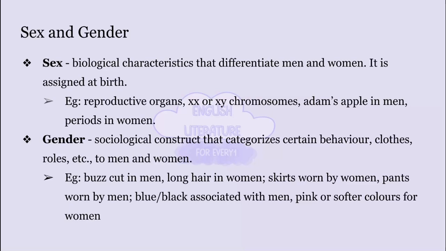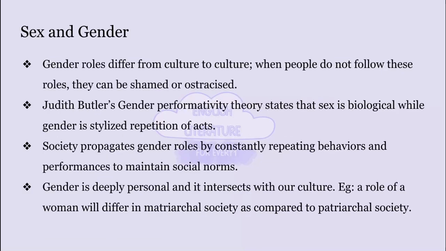Meanwhile, gender would be a man wearing pants while a woman wears skirts. Gender can also be associated with different objects like toys, airplanes for boys and dolls for girls, or colors like blue for boys and pink for girls. Gender roles also differ in different cultures. Like in Scotland, they have the kilt. It is a skirt that is made for men and it is part of Scottish history. So, there, if a man wears a kilt, he will not be mocked or shamed. So, gender roles vary with countries.